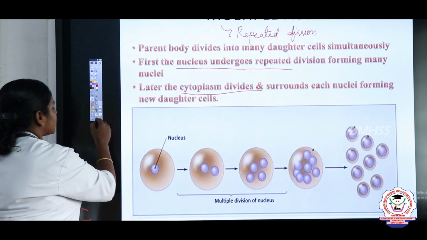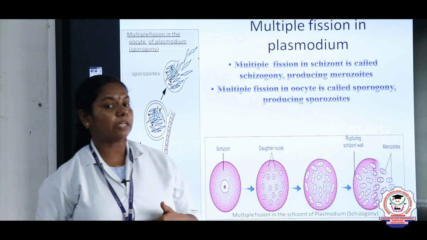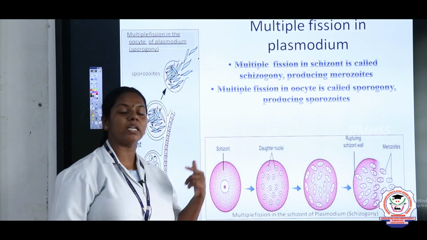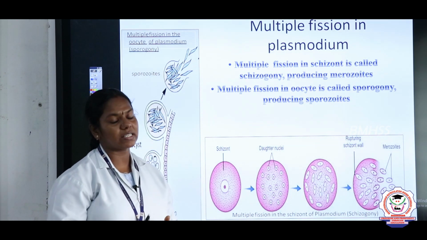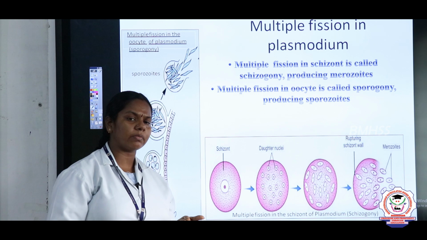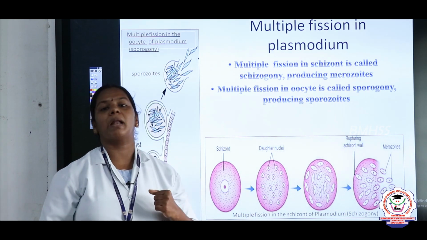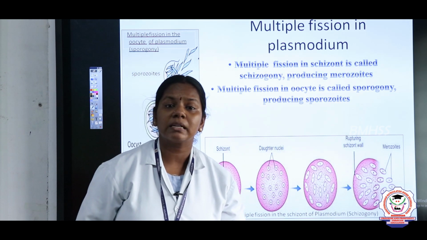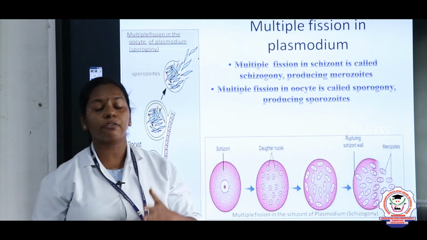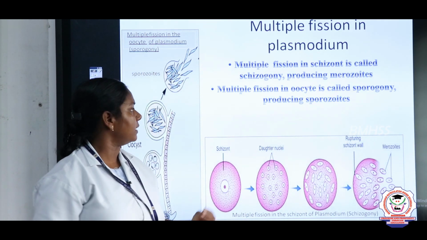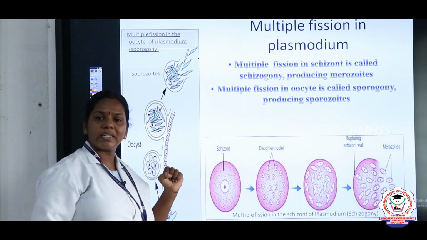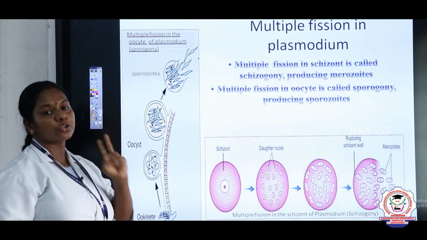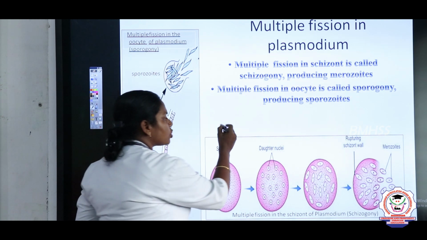And next we are going to study multiple fission in two organisms. One is plasmodium and another one is amoeba. What is plasmodium? Yes, very good. Plasmodium is a microorganism which causes malaria through the vector Anopheles mosquito. And now we are going to see how it divides, and it undergoes two stages.